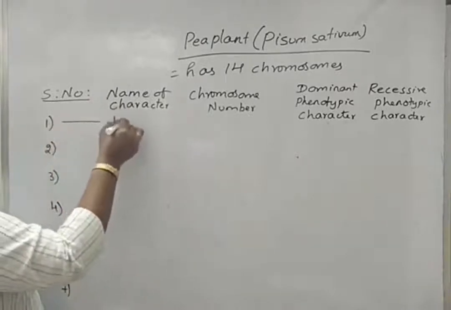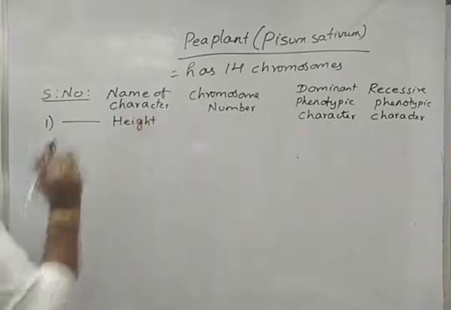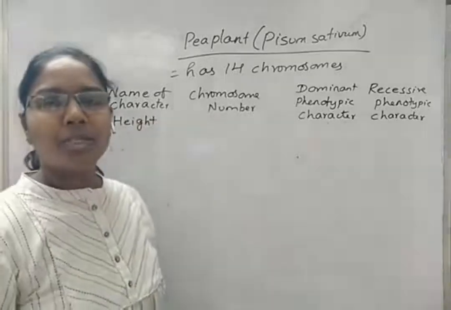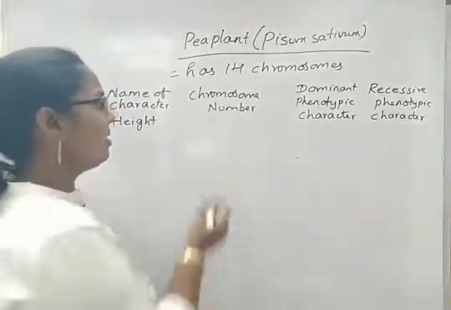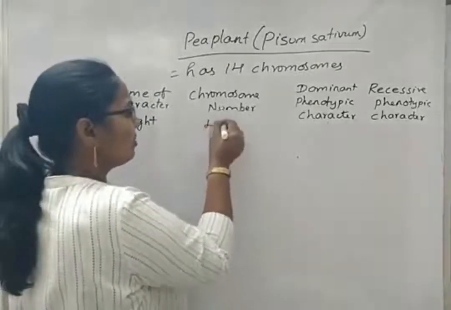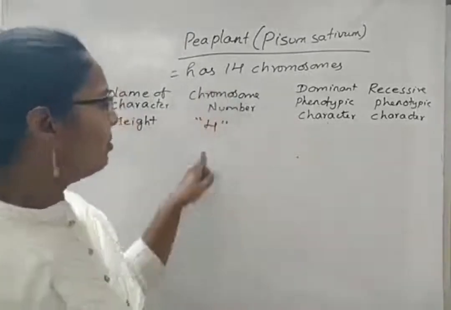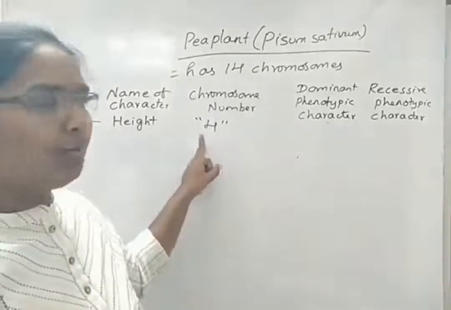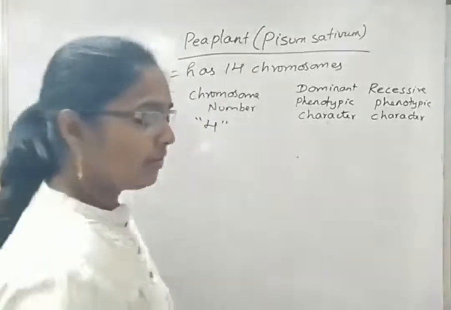Name of the character, if it is height. The chromosome responsible for the character height is chromosome number 4. Out of 14, the 4th chromosome is majorly responsible for the height of the plant.